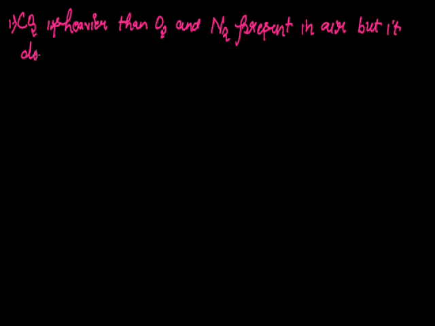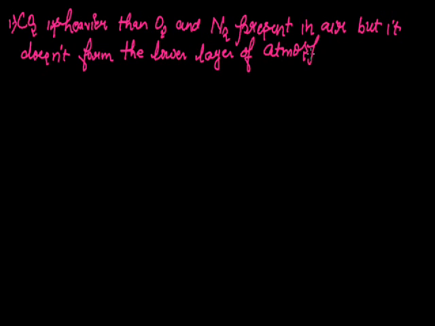The question is asking: carbon dioxide, which is a gas, is heavier as compared to the oxygen and the nitrogen gas present in the air, but despite its heaviness, it doesn't form the lower layer in the atmosphere. What's the reason behind it?